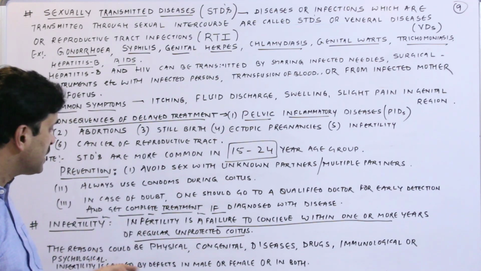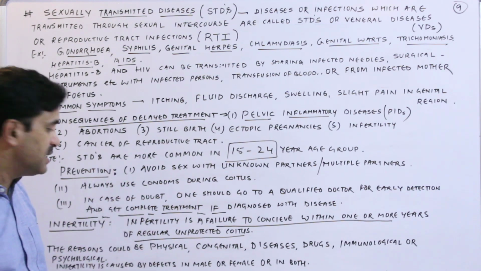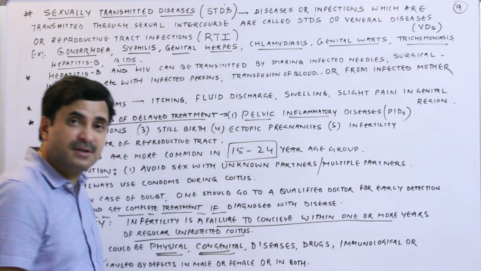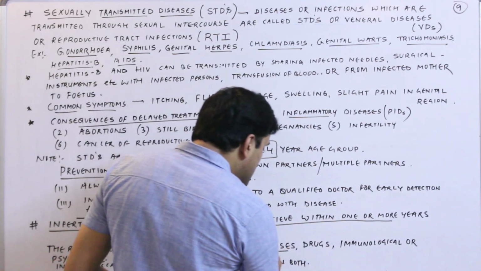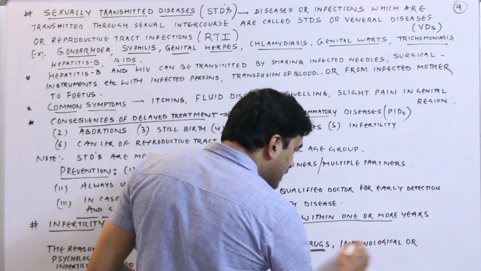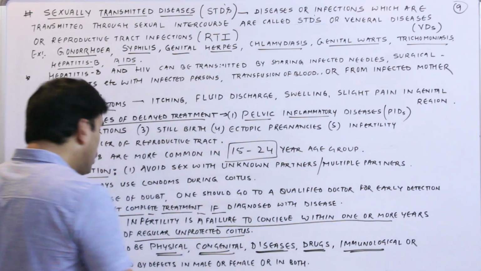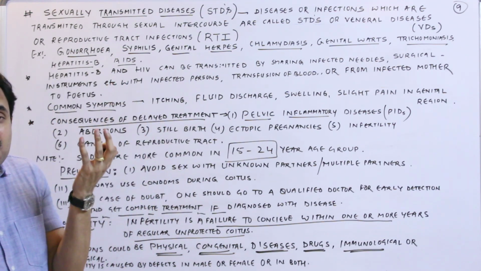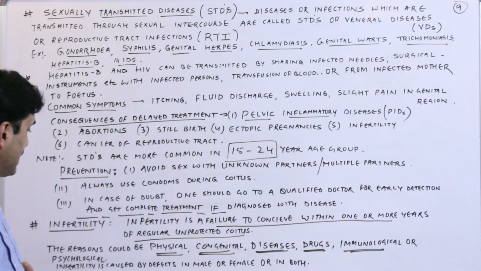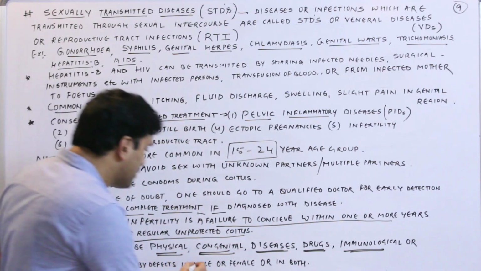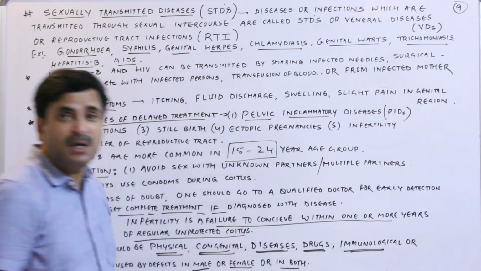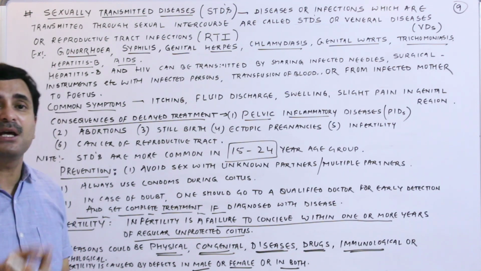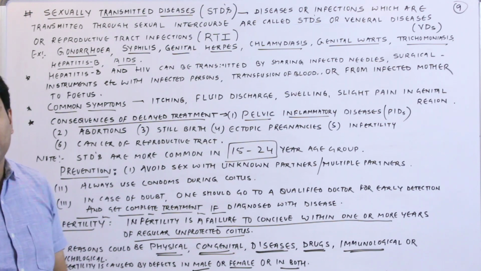And the reasons of the infertility may be many. It may be some physical reason, it may be a congenital defect since birth, it may be due to diseases, it may be due to some drug effect, it may be immunological, or it may also be psychological. It has been seen that in certain cases infertility may be psychological also. Infertility is caused by defect in male or female or in both. It's not true that infertility always occurs in the female only. Infertility can occur in male or the female, or male and female both.